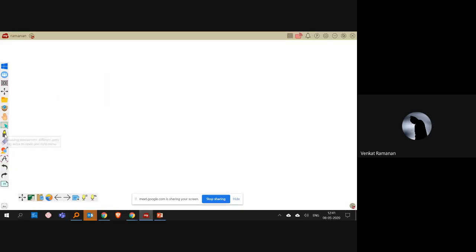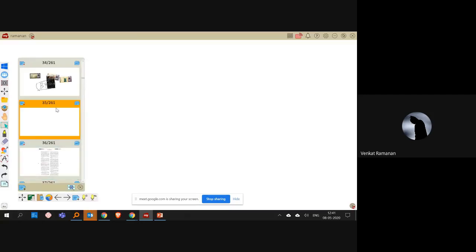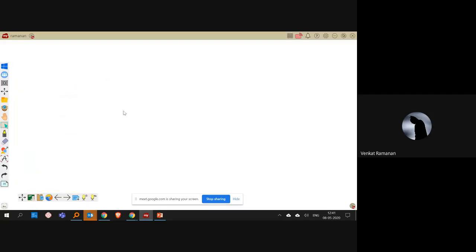And then each board is infinite. Right now I imported a book of about 260 pages. The entire file, I can save as a PDF file. So you need not recreate the lesson. Once you create the lesson in the MyViewBoard format, it is available for you as long as the syllabus is the same, and you will save a lot of time. You need not go to each class and write the same thing on the blackboard. You can just save once, and then reuse the same pages again and again.